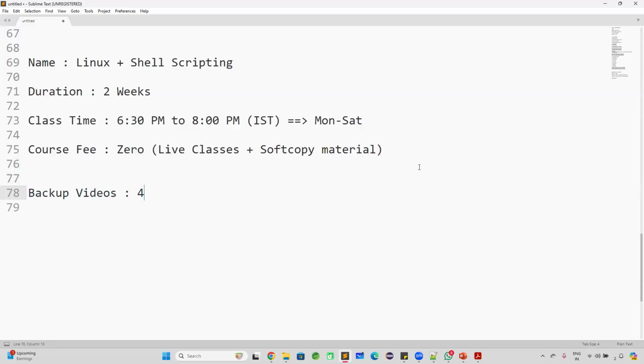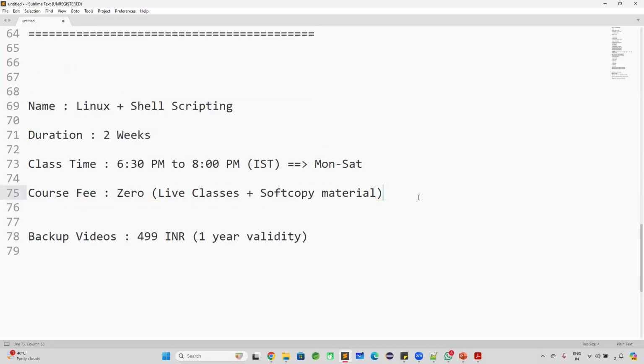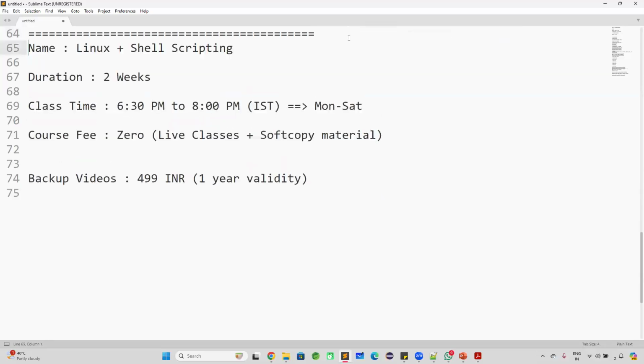So for backup videos, we are charging just 499 rupees. 1 year validity will be available for these backup videos. That is also for our server maintenance. I need to keep an admin to download the video and upload the video into our server. For server maintenance, we are charging 499 rupees for this Linux bootcamp, and the video access will be available for 1 year validity. If you don't want to take the videos, then you don't need to pay anything. Daily you can attend the live classes free of cost, and you will get the soft copy material also. The Zoom link will be the same till the end of the course. You can even access the Zoom link from our website also.